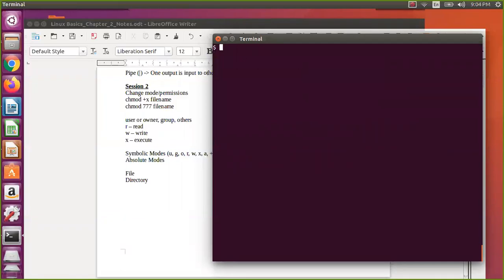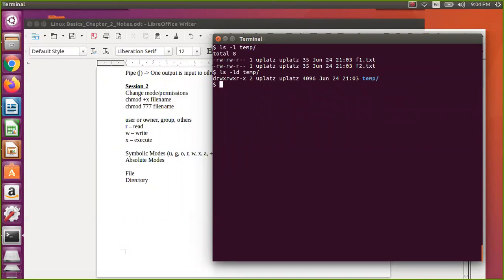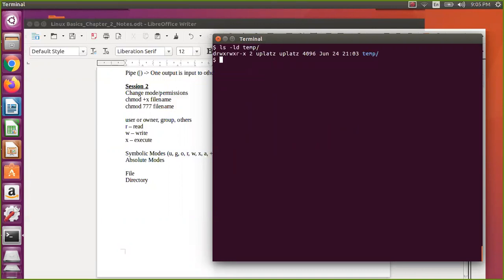Now I say ls minus l, and I want only temp. So it will give these files. Let us assume you don't want that, you want to see the directory permissions. Then you can use ls minus d for directory. You can check on the directory only, to check the permissions. If you don't give d, it will give the contents of that particular directory.